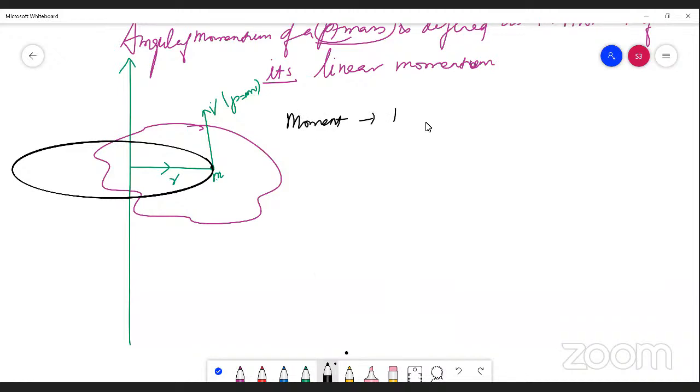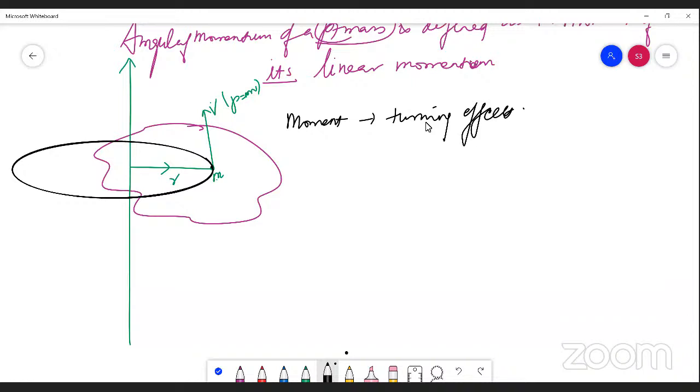So moment of linear momentum is the turning effect of linear momentum. If this linear momentum produces a rotational motion in the rigid body, then we call it the moment of linear momentum. We call it in short angular momentum. So angular momentum is the moment of linear momentum, right? So angular momentum of a point mass is defined as the moment of its linear momentum.